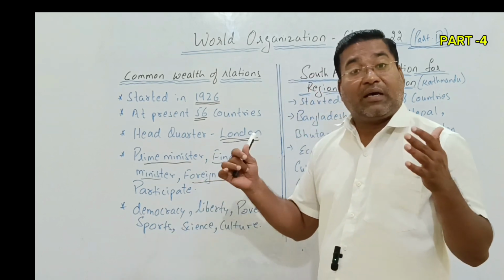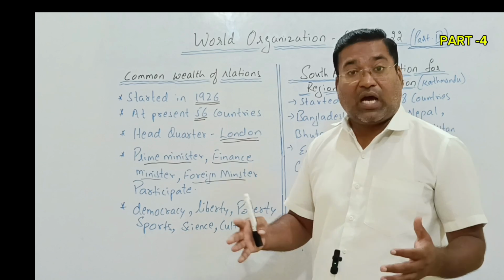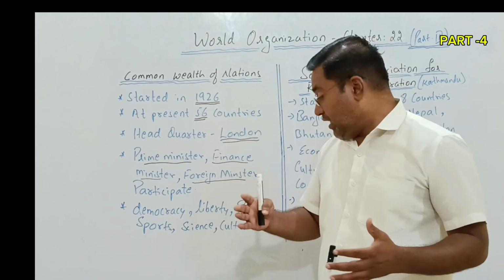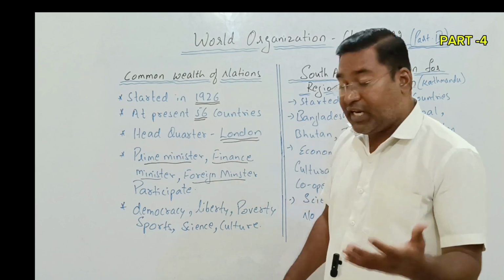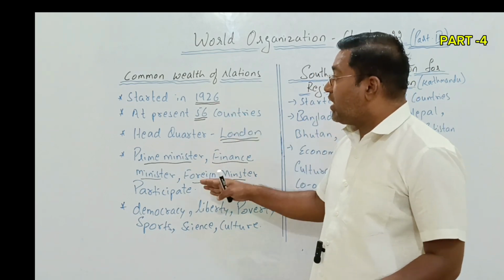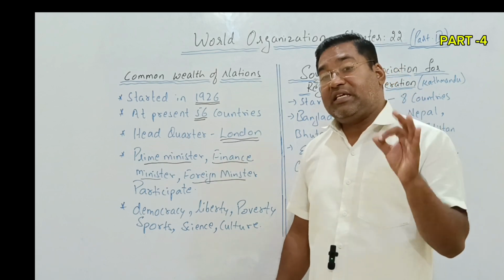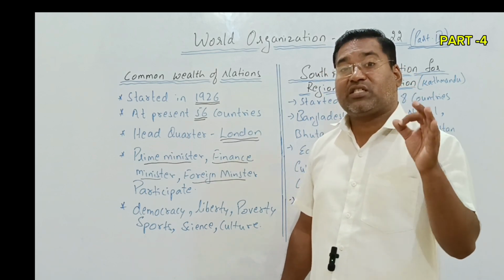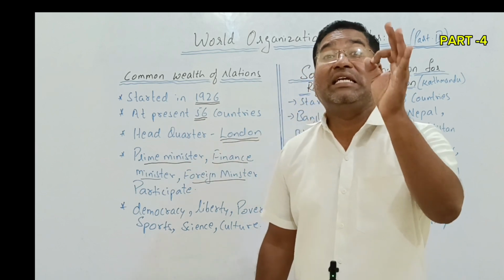Having a good relationship in the form of sports among a number of nations, right? There is improvement related to science, and sharing of culture is the main motto of the Commonwealth of Nations. These nations always try to have friendly ties.